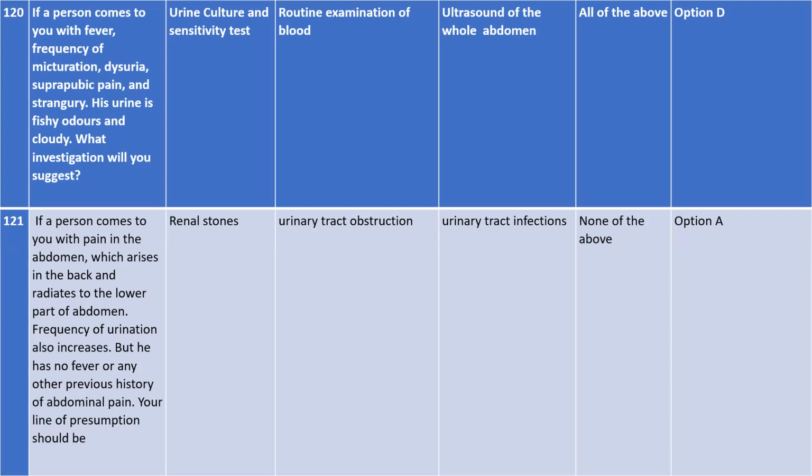See, if a person comes to you with fever, he says, ma'am, I have a fever, frequency of micturition, dysuria, and suprapubic pain, all this complication, and stranguria. He will come and complain of all these complications. And even in his urine there is a fishy odor and it is cloudy, means his urine is not clear, a cloudy bubble-like formation is there in his urine.